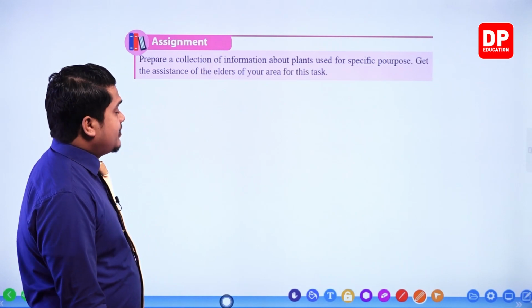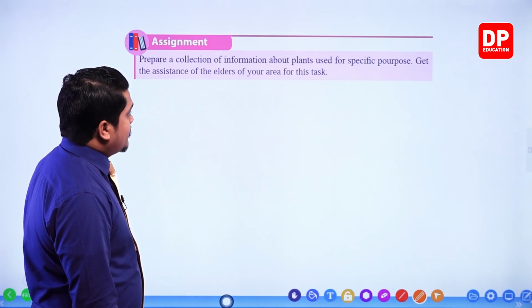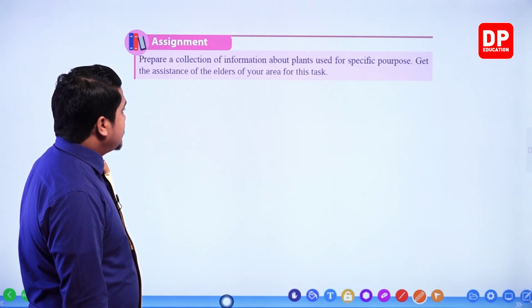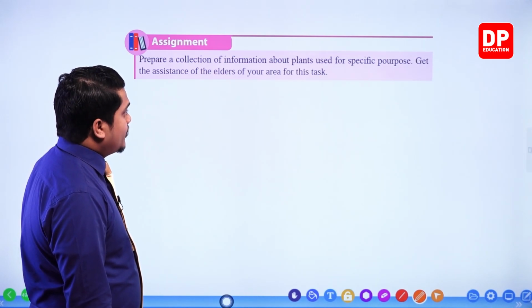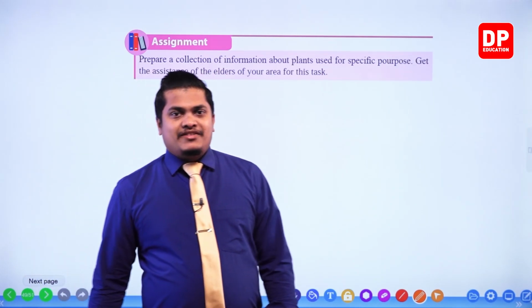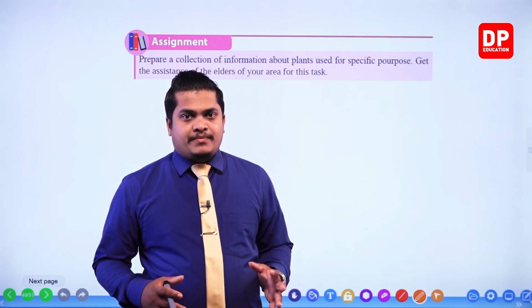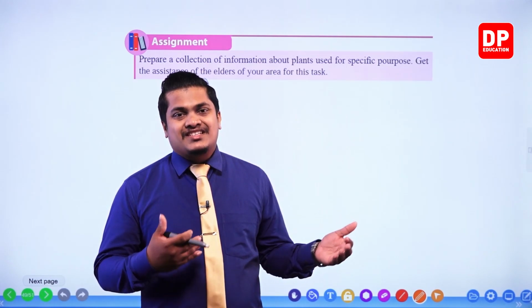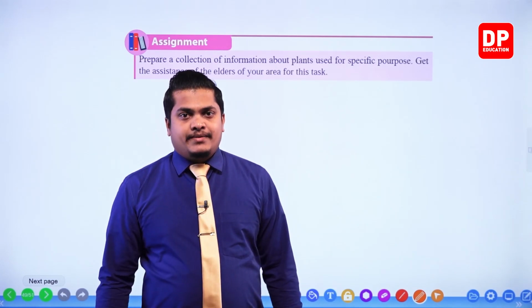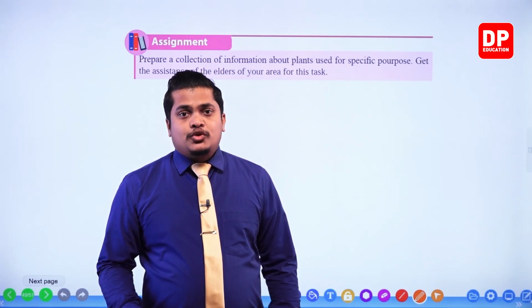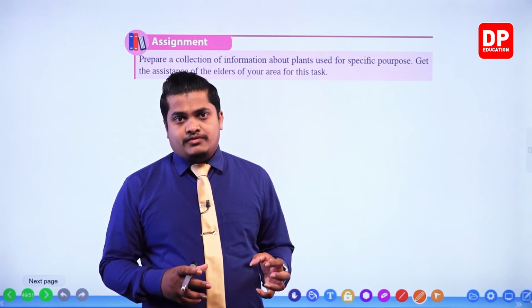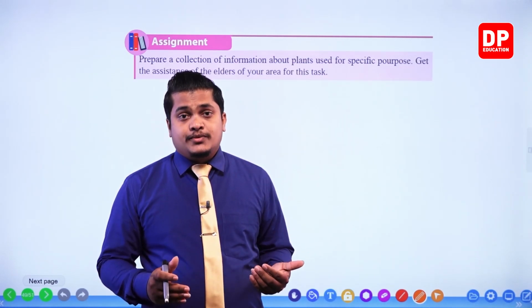Right, let's see what the assignment is. Prepare a collection of information about plants used for specific purposes. Get the assistance of the elders of your area for this task. In the same way as given in the previous chapter, my dear children, chapter means previous slides, you have to find out certain plant types and timber which are used on different special occasions and their special uses.